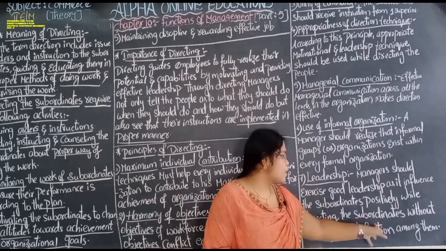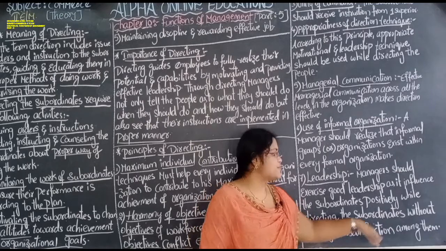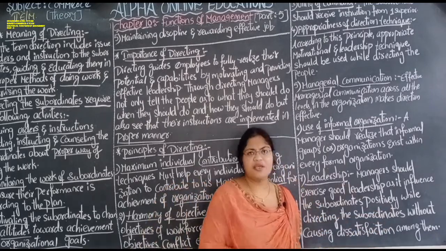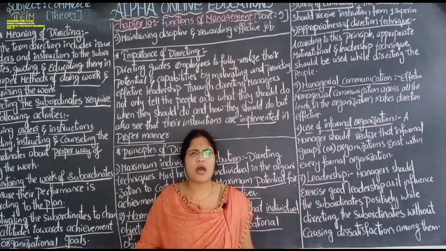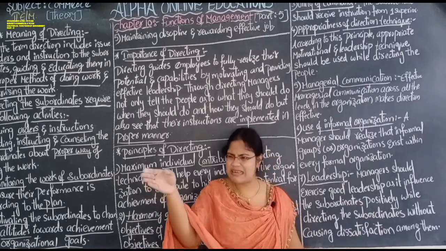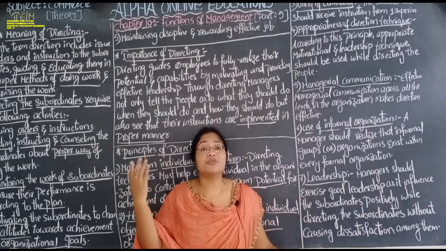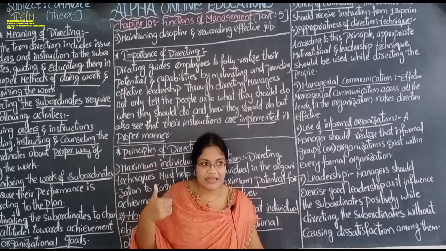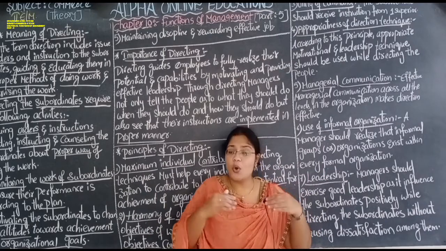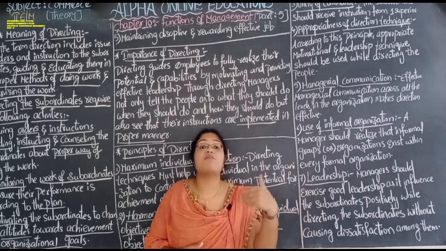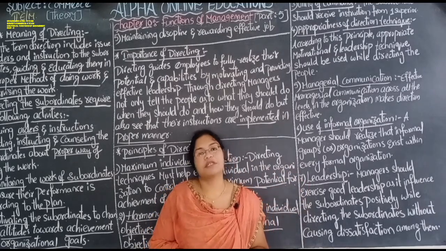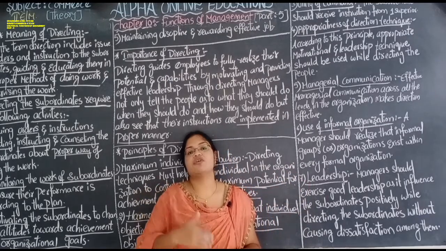While directing the subordinates, do it without causing dissatisfaction to them. When you are motivating one employee, you should not dissatisfy another employee. Like saying, oh, you are very good at the work, see that fellow is nothing, he doesn't know anything. You should not motivate like this. You have to motivate in such a way that every employee is motivated. No one should be dissatisfied with the motivation of the manager. So this is about directing, the fourth function of management.